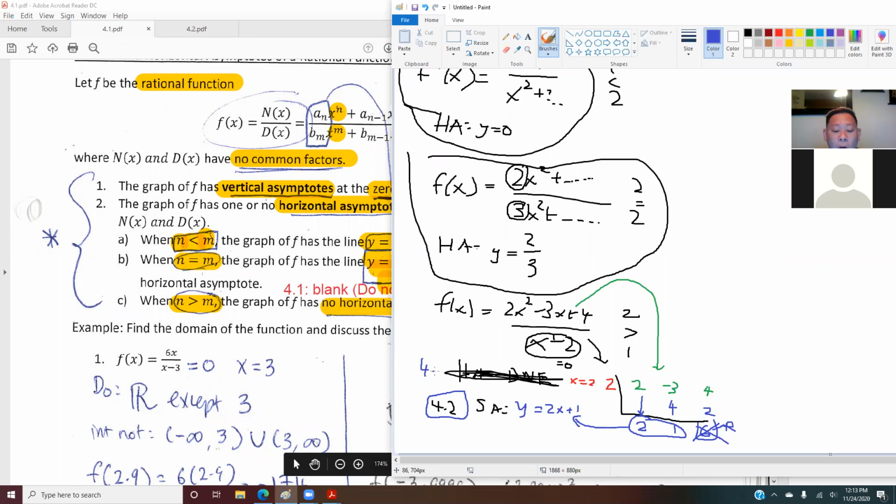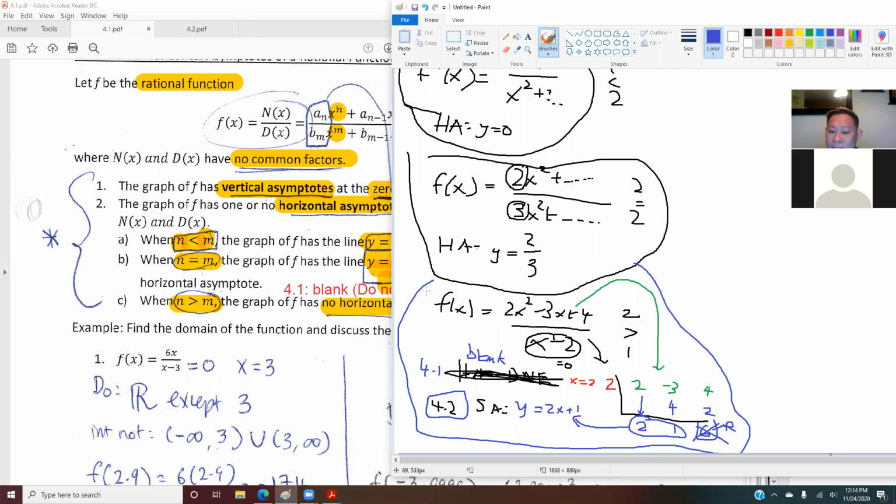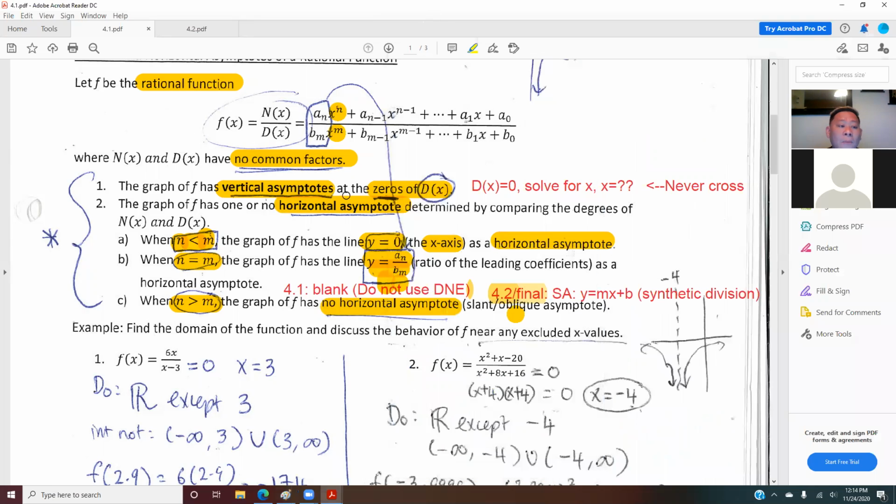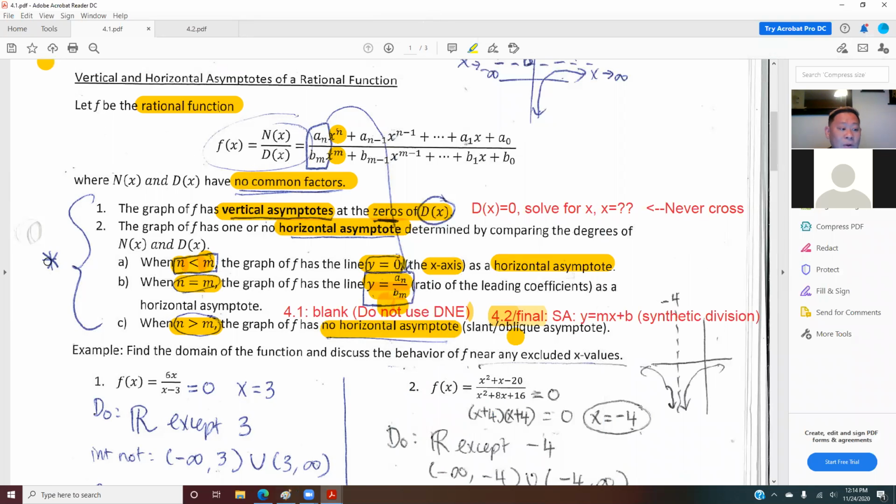But if you do your 4.1 homework, for this case, you leave it blank. If you put DNE, they will mark you wrong. So this is how you find your asymptotes in this case. Class, if you do not know how to find asymptotes in this case, I just want to point out to you that you can say goodbye to the entire chapter 4. So for this whole method that I showed you here, I put a star on it. It means that this is very, very important.